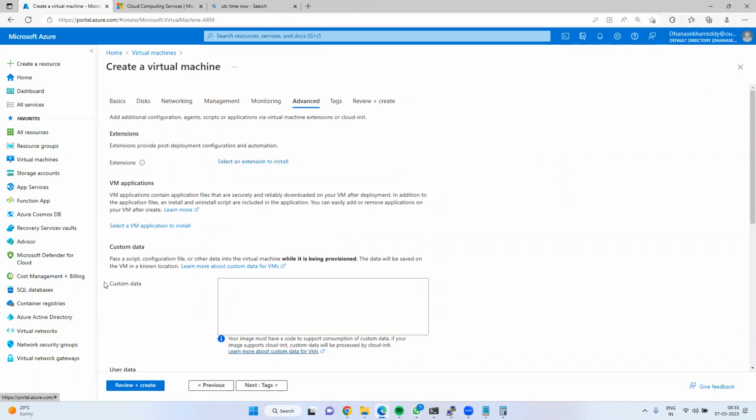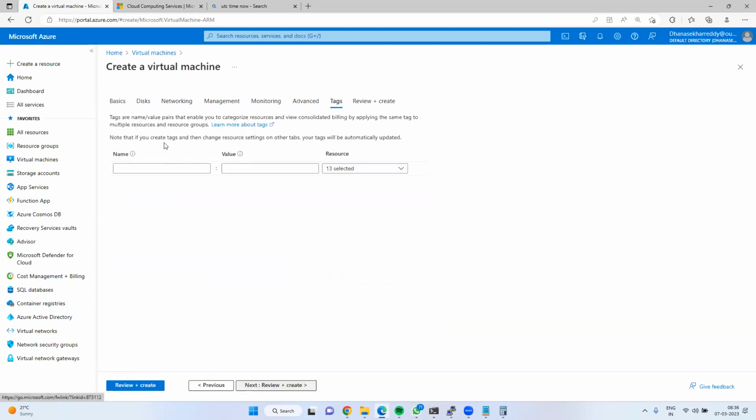Next. So this is the custom data where you can write the script. While provisioning the virtual machine itself, you can provision all these extensions. For example, this is the Windows machine. I would like to install the IIS web server along with this VM. So I can do Install-WindowsFeature -Name IIS. When I execute it, by default, IIS will be installed while provisioning this virtual machine. Here you can write some custom script. Otherwise, you can leave it, or delete it.